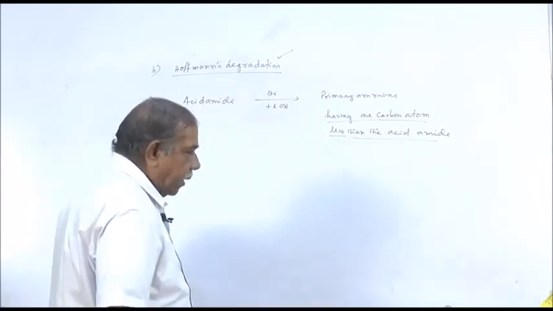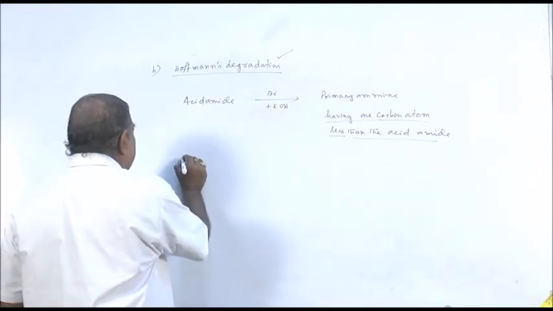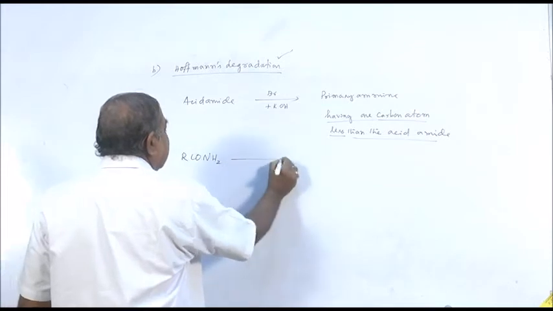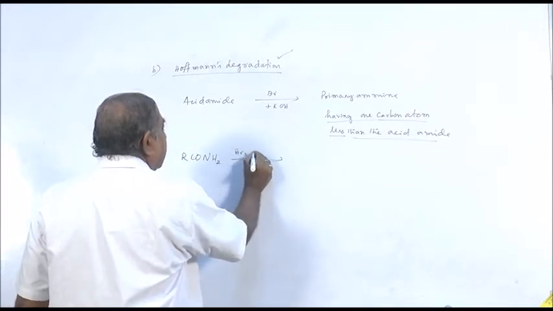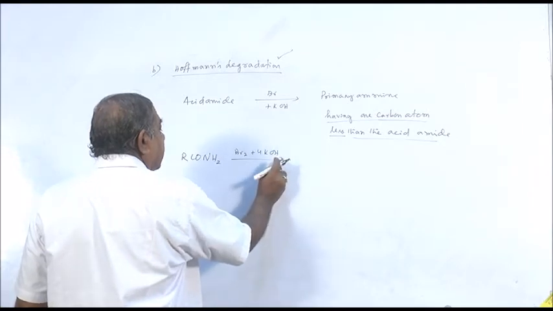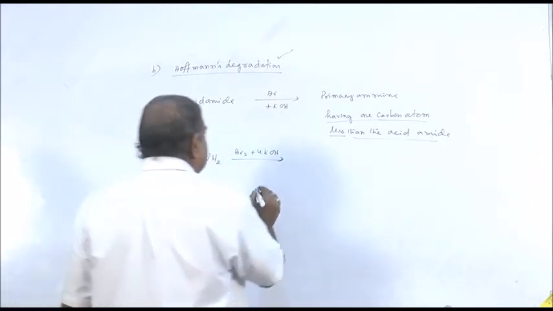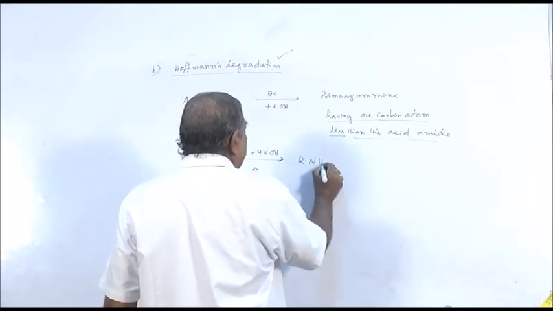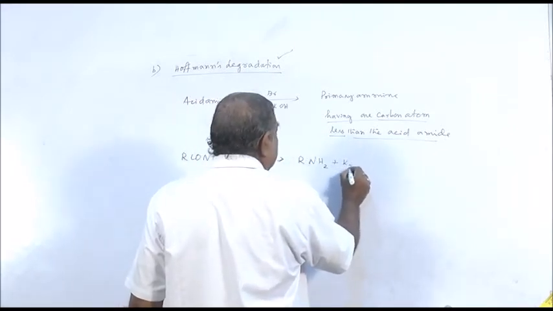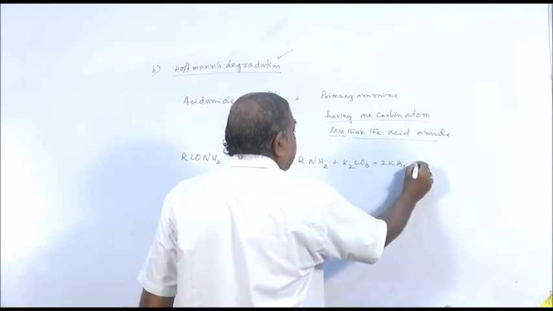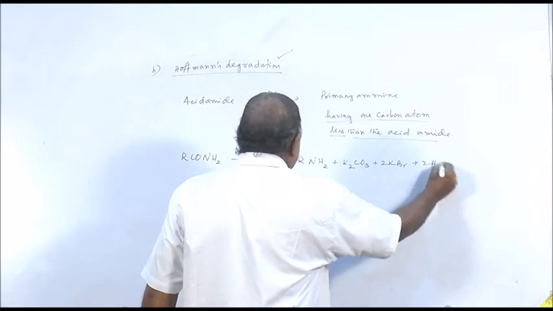So if you are taking acid amide, in general RCONH2, when heated with bromine, here I am balancing it. Normally organic reactions are not balanced. You will get RNH2, one carbon atom less, potassium carbonate, potassium bromide and water.